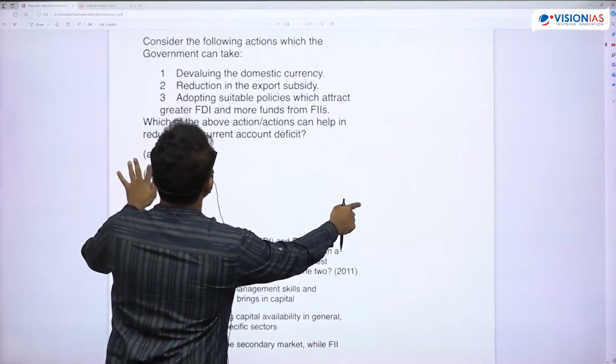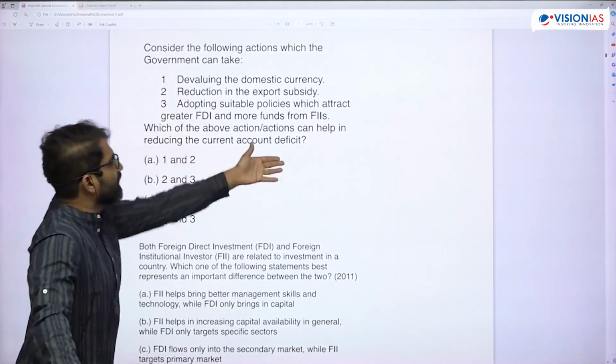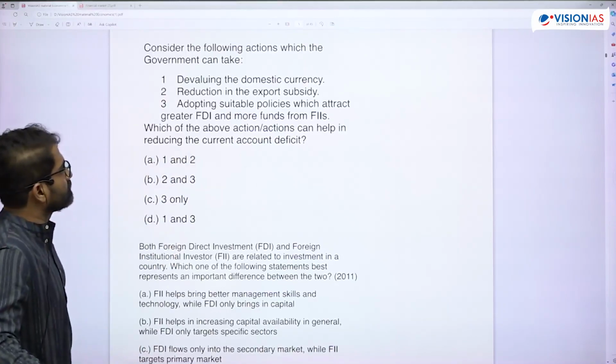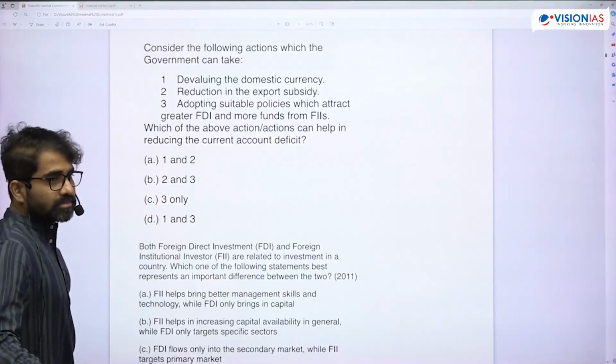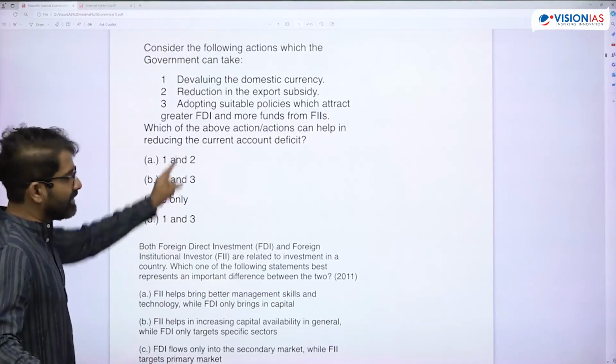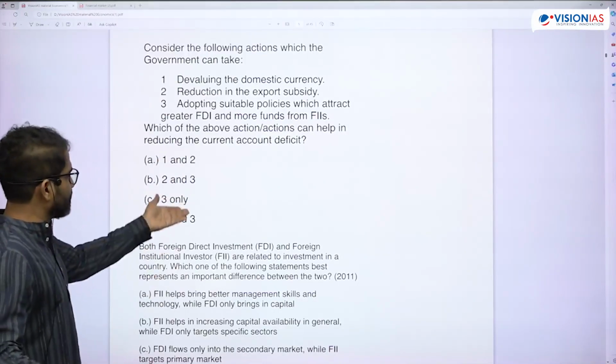Now this was a previous UPSC question only. So what should be done to reduce the current account deficit? Okay, you'll tell me after the break. So think and tell me after the break. Previous UPSC, you can't say it is difficult.